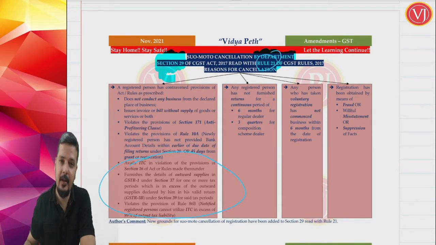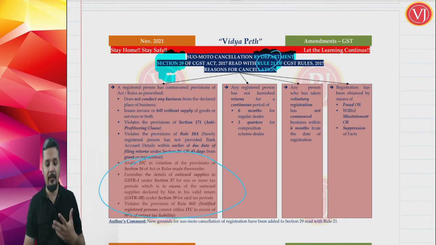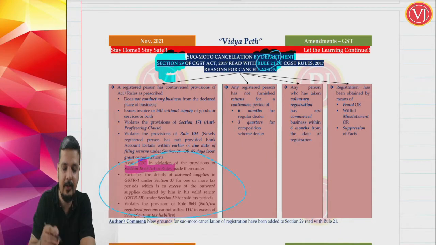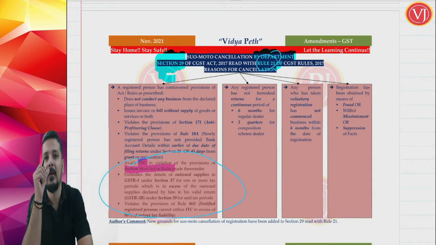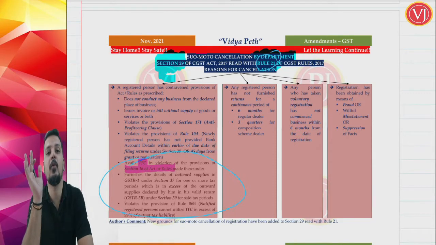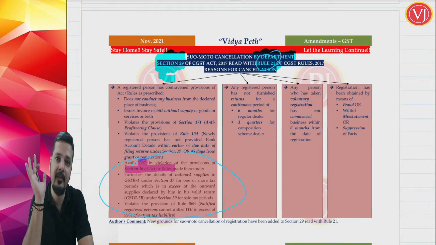And they are very dangerous points. A person who is availing ITC in contravention of section 16 or the rules, that is rule 36, rule 37. So if I am availing ITC which is against section 16 or rule 36, rule 37, as the case may be, wrong availment of ITC can be a reason for suo motu cancellation by the department. So dangerous.